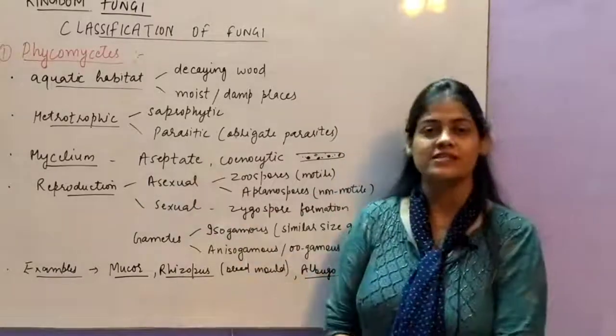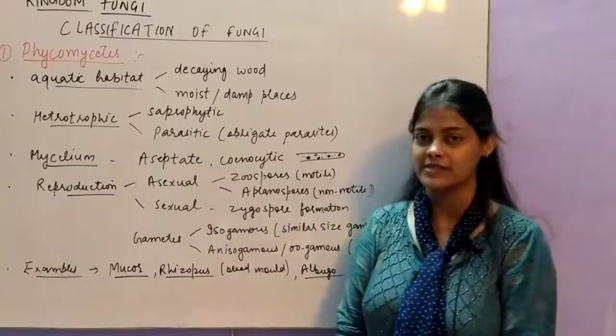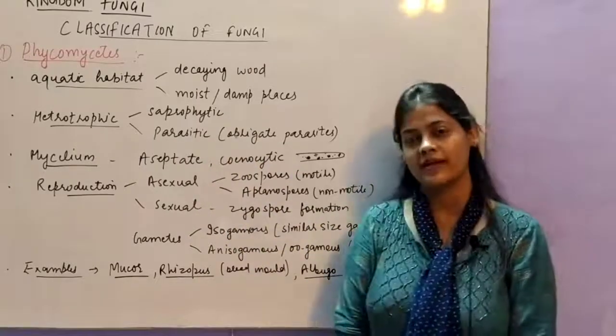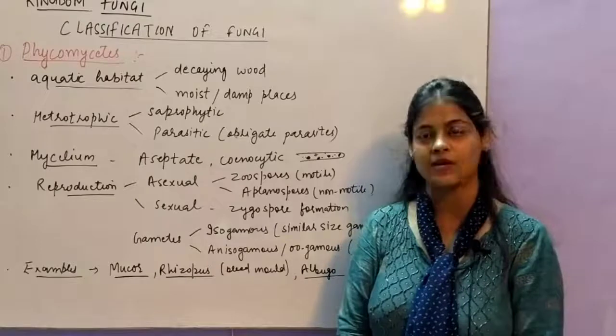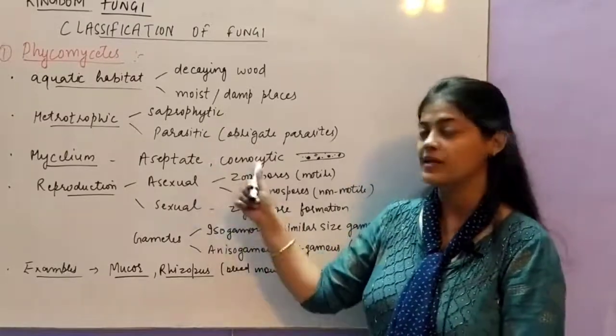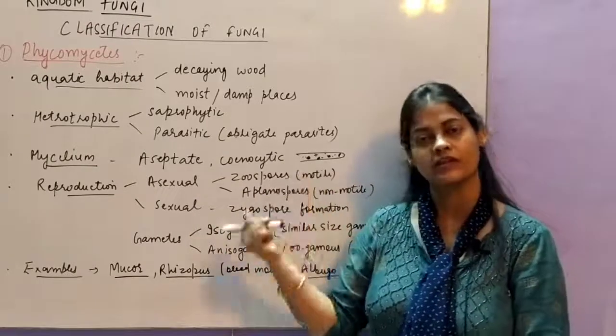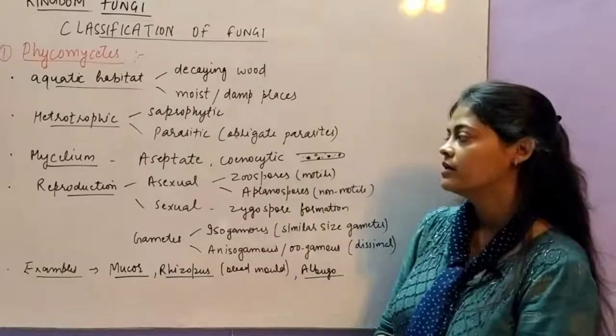Mode of nutrition is heterotrophic. It can be either saprotrophic, saprophytic or parasitic. They act as obligate parasites found on the plants. Next structure is the mycelium, which is aseptate and coenocytic, means the multinucleated condition with single cytoplasm.